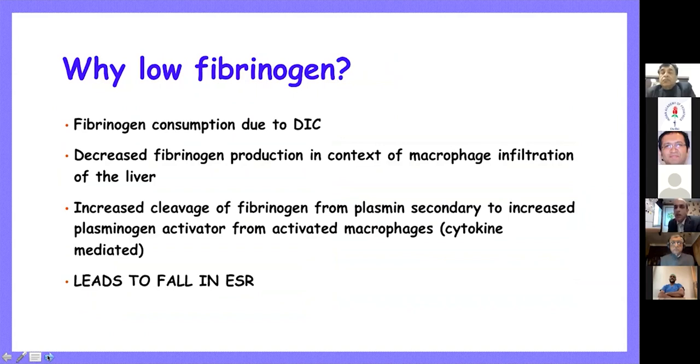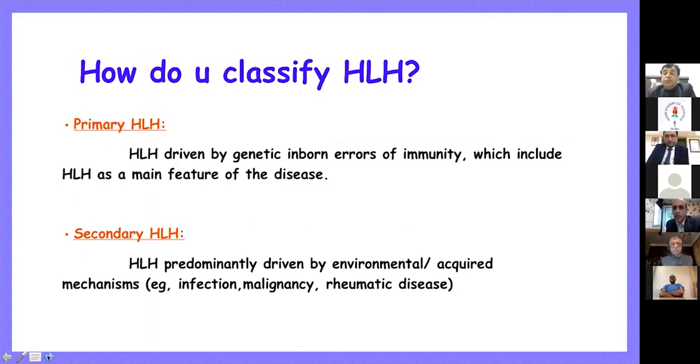Why do you have fibrinogen, which is low? That is because of consumptive coagulopathy, a DIC-like situation, decreased fibrinogen production because of macrophage infiltration of the liver, and increased cleavage of fibrinogen from fibrin, which is secondary to increased plasminogen activator, which again is released by activated macrophages. Now, this low fibrinogen can lead to a fall in ESR, like how we see in MAS patients of rheumatological conditions. How do we classify HLH?